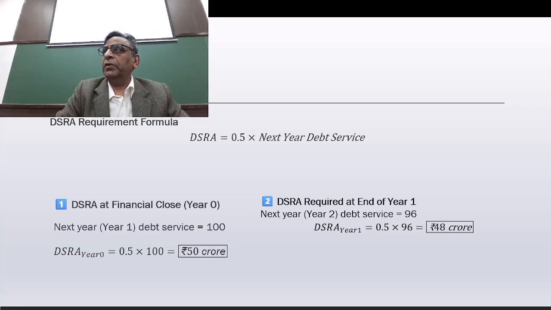In the balance sheet, it will be shown as a restricted bank balance. In the notes to accounts, they are going to explain why this amount cannot be used. How it is financially disclosed in the balance sheet is shared in the slide itself.